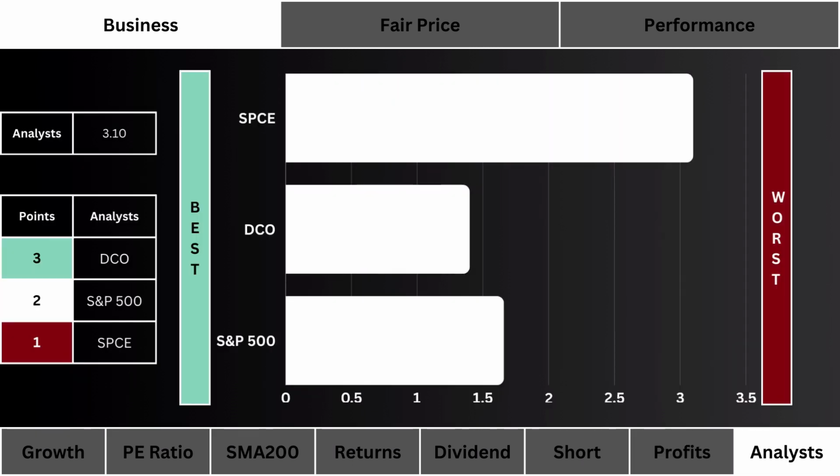Then, let's look at analyst recommendations. Which stock do Wall Street analysts favor the most? More points are awarded to the lower recommendation number.